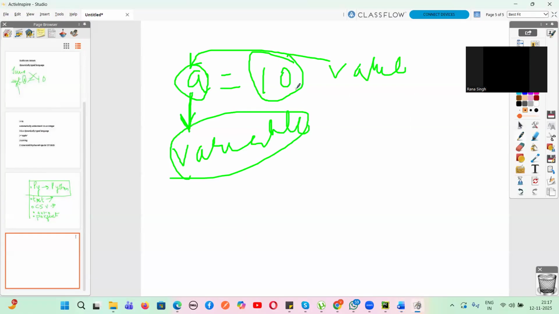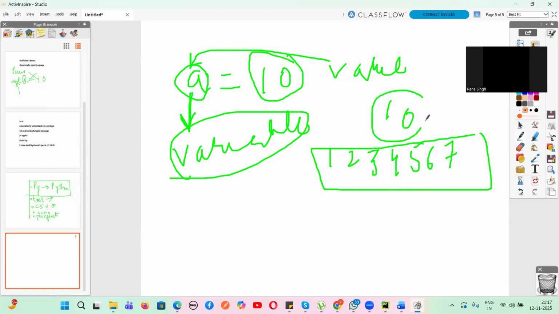So this value 10, let's suppose it is stored in a memory. Let's suppose the memory location is 1, 2, 3, 4, 5, 6, and 7. In this memory location, a value 10 is stored. This value is given a name called a. So this a is nothing but a variable. That is what I have written.